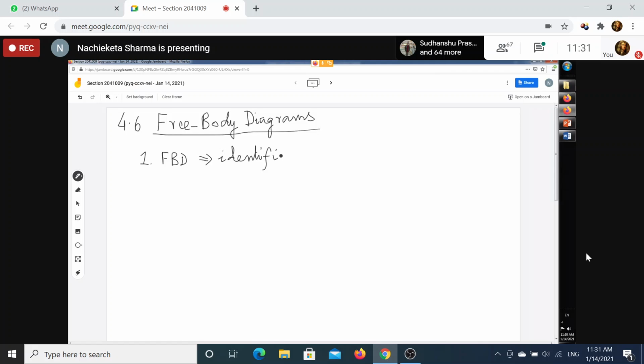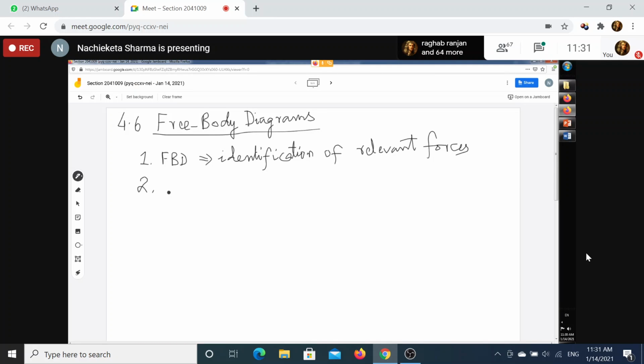Because in a problem many bodies will be there, many types of forces will be there. So if you draw a free body diagram, then you will be able to identify the forces. Relevant means those which are useful or helpful to you. Okay, relevant forces, and so that is how we should use FBD.